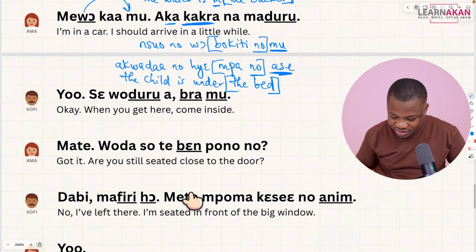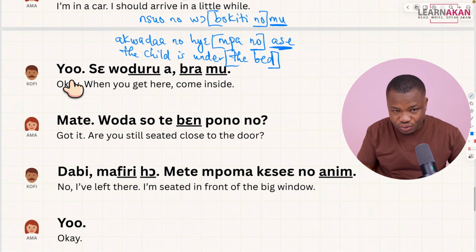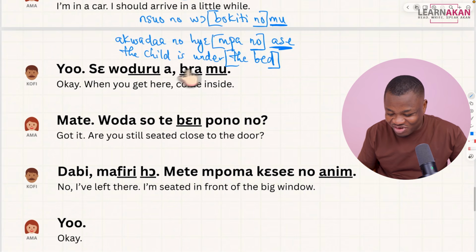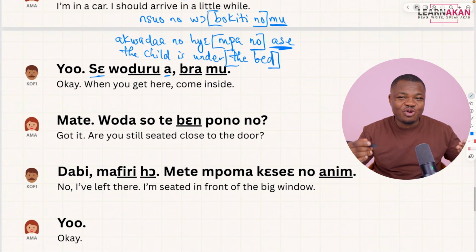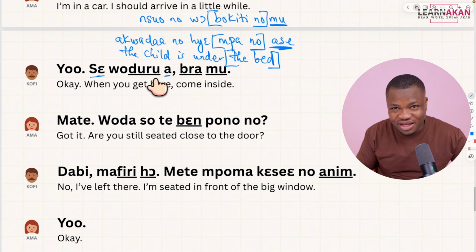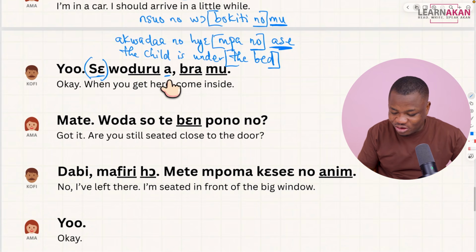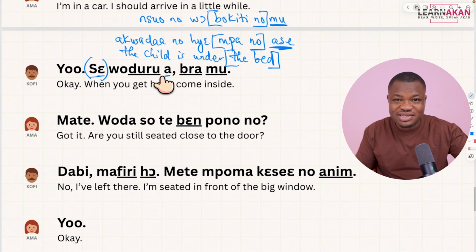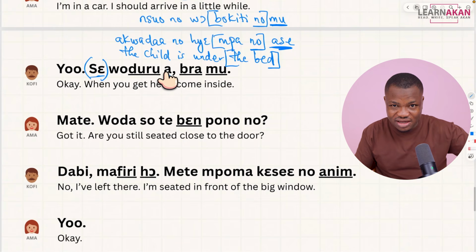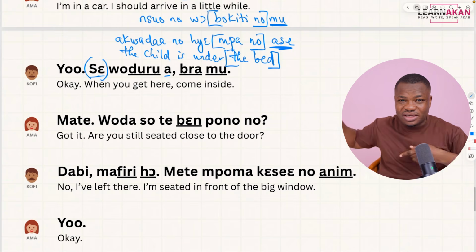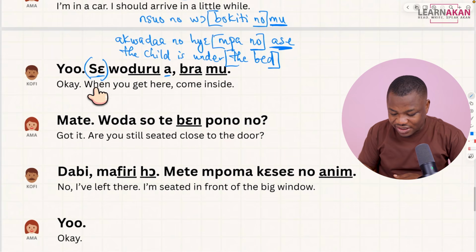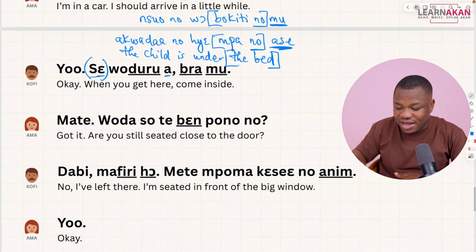And then to that, Kofi says, you. So it's here. You, okay. Sewudra bremu. We said this se is what we use to mark if or when clauses, right? So these are if or when clause markers. And I told you we can do away with this se. As long as we maintain this it will still convey the same meaning. So sewudra or wudra means when you arrive, as in when you get here, right? Because Kofi is already at the party grounds, right? So he's saying, sewudra, when you get here, when you arrive, bremu.